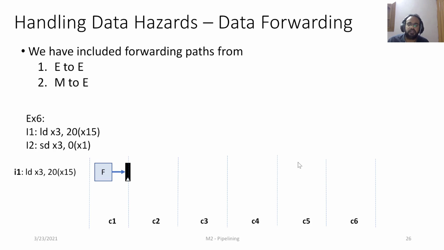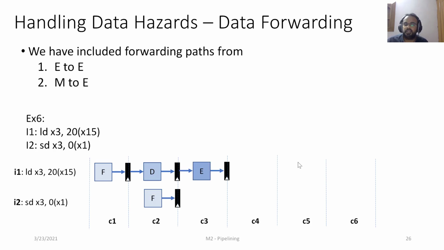In the first cycle, we fetch I1. In the second cycle, we decode it, and in the same cycle, we fetch I2. In the third cycle, I1 will be in the execute stage. Basically, we'll be calculating the effective address, which is 20 plus the value in X15, right? And in the same cycle, we are going to decode I2. At that point, we'll realize that yes, there is a dependency between I1 and I2.